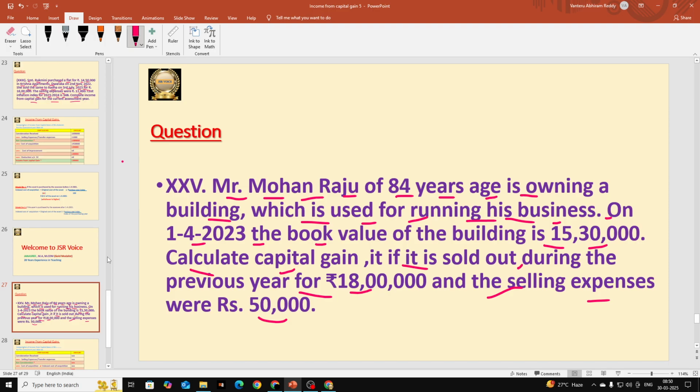So consideration received is given, selling expenses are given, but they did not give when they purchased the asset or how many years they used it, because we don't want to know that. Whenever book value is given for depreciable assets, only for depreciable assets, we are going to deduct book value only. We are not bothered about whether it is a short-term capital asset or a long-term capital asset. Hope this is clear. Let us go into the solution.